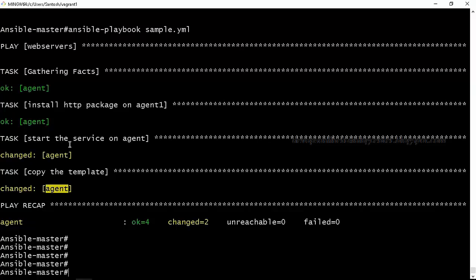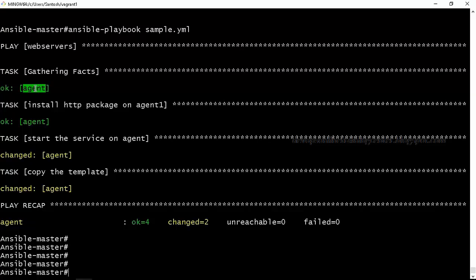When something is changed, it will be in yellow. If something is already installed or already started, it will not do anything. It will be in green, right? So these are the tasks which are completed. For the first time, it will gather the facts. Facts are nothing but the variables about the system, information about the agent.